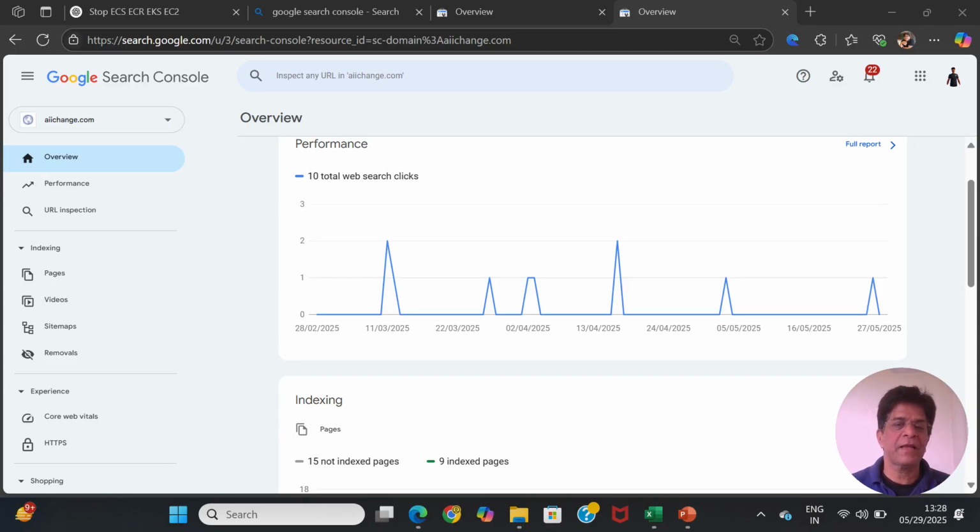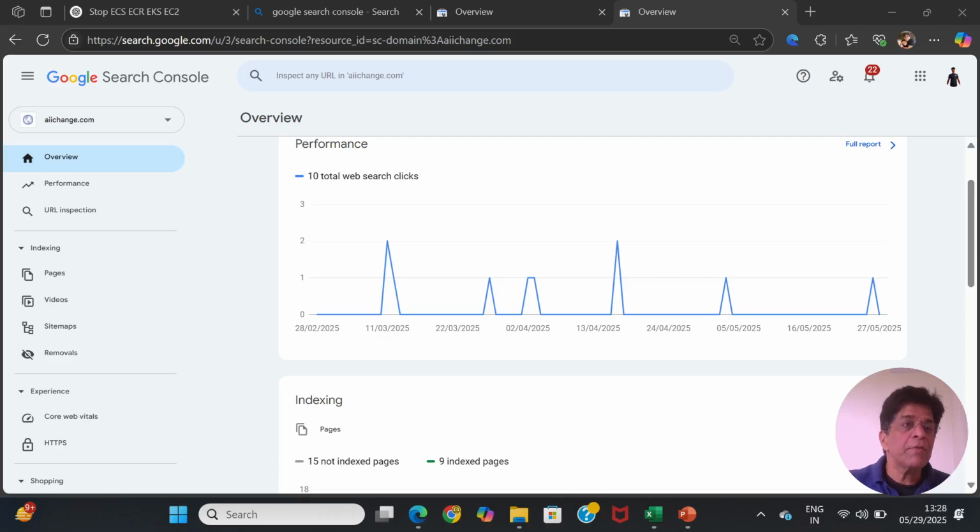If there is any issue, it will identify it and say that this issue is restricting the search engine from indexing it. This is a process which we learn at a later stage in module 2. But once we register our website in Search Console, we can see how it is performing.